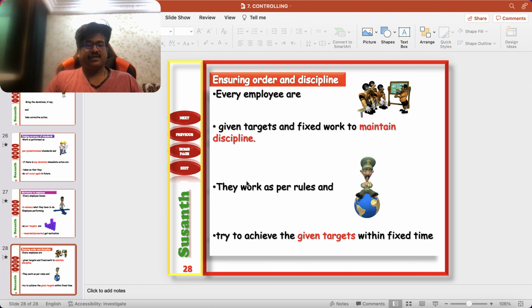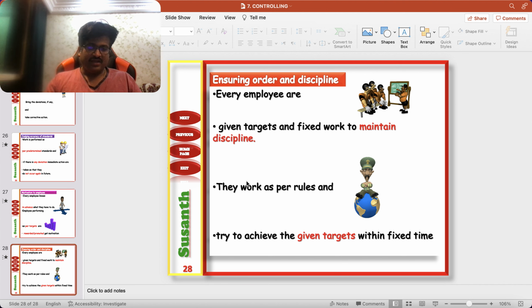Ensuring order and discipline. How does controlling help to ensure order and discipline? Because everybody's instruction is clear. You have to do this, because your work will be judged on that basis. Suppose the principal says to teach this subject or that subject. No, because my area of subject may be different from some other teacher's. We cannot take other subjects unless it is according to my area of study, or I will not get that much depth of knowledge to teach the students.